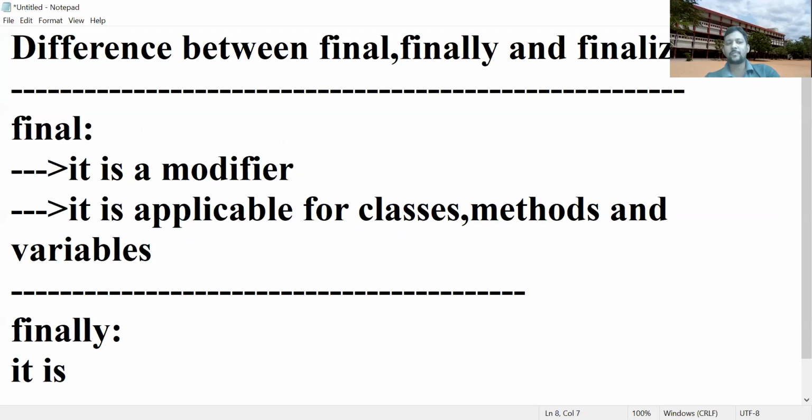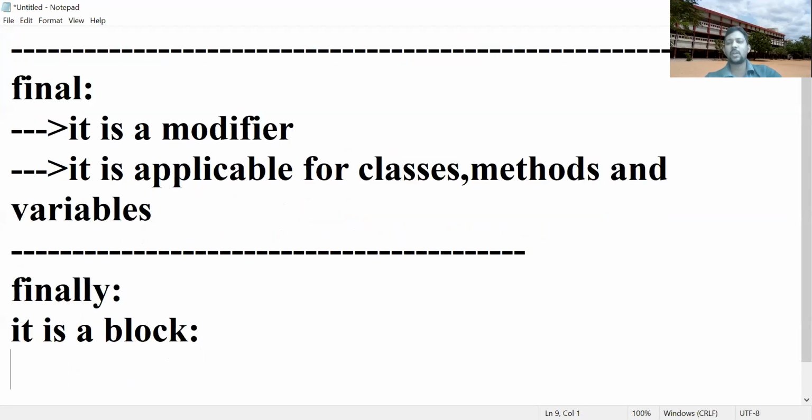It is a block, one of the exception handling constructs. You know what the exception handling constructs are: try, catch, throw, throws, and finally. So finally is one of the exception handling constructs.